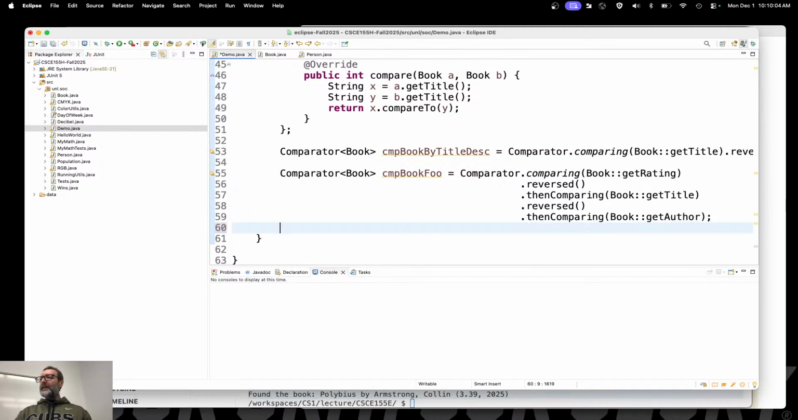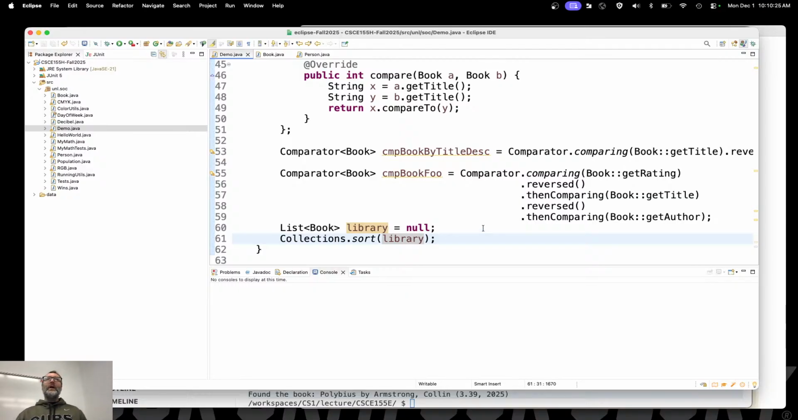Then if I were to say collections.sort, and if I had a library here right now, I could do something like this now that it's comparable, right? I can at least get it to compile by showing you, let's see, a list of books called library is equal to null. There, it'll at least compile now, right? Whereas before, if it was not comparable, it would not let me do something like this.